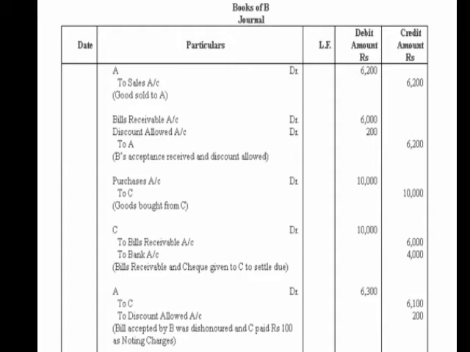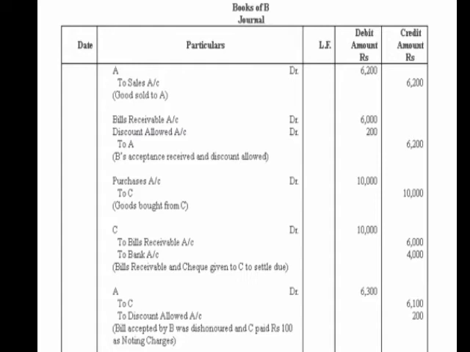So here BR account debit 6,000, and he has allowed a discount to him, so discount allowed will be debited with 200 rupees, and to A, A is credited here with 6,200 rupees. Now B purchased goods worth rupees 10,000 from C, so purchase account debit to C account 10,000, and then he endorses the bill to him.